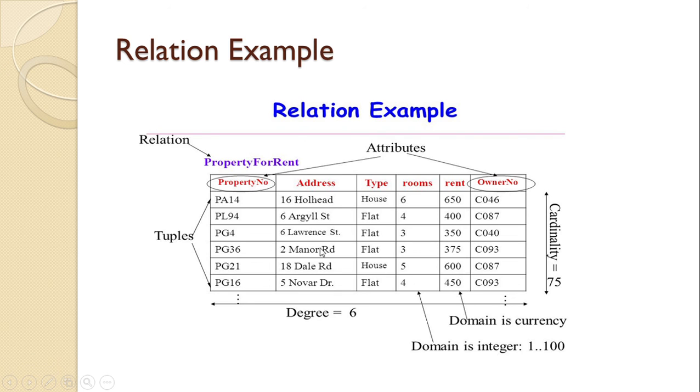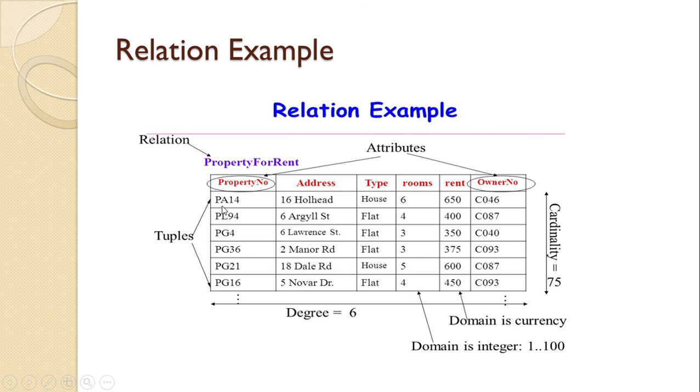This is the graphical representation of relation. This one is the table. You can see this is the table property for rent. This is the name of the table, and it is also known as the name of the relation, property for rent. Here are 6 columns. First one is property number, second is address, third is type, fourth is room, fifth is rent, and sixth is owner number. All these are known as attributes.